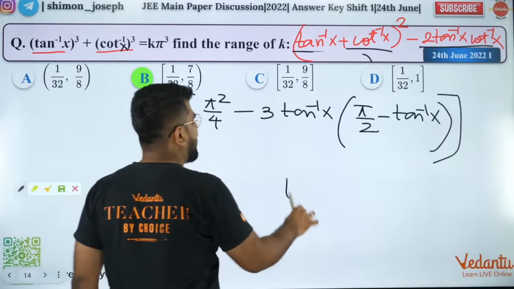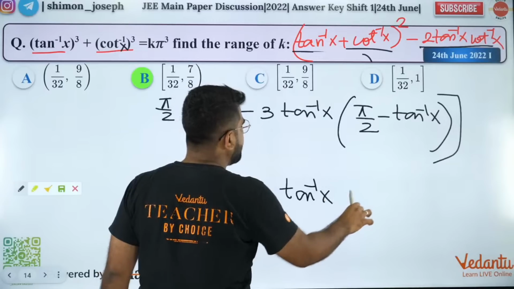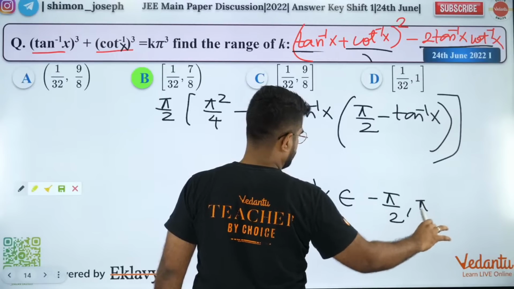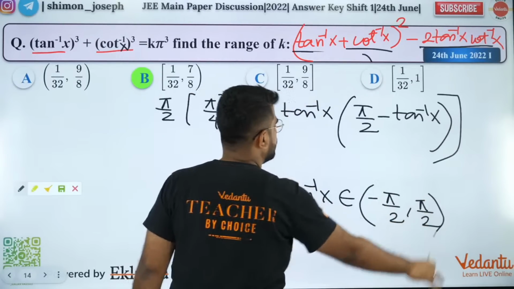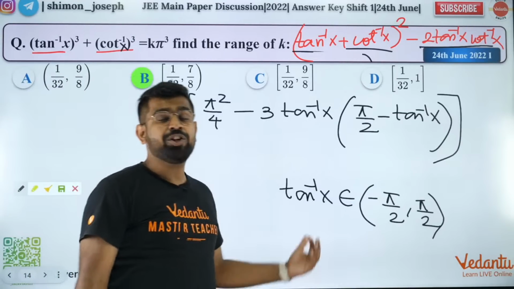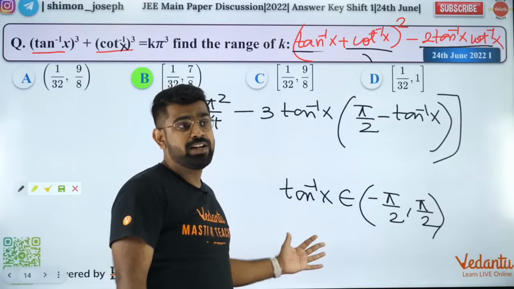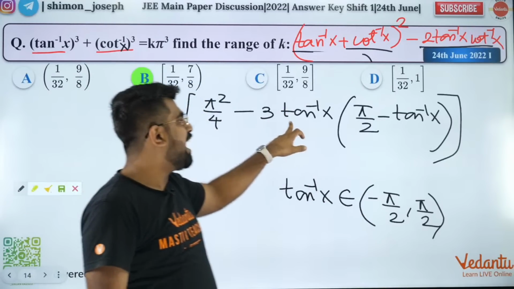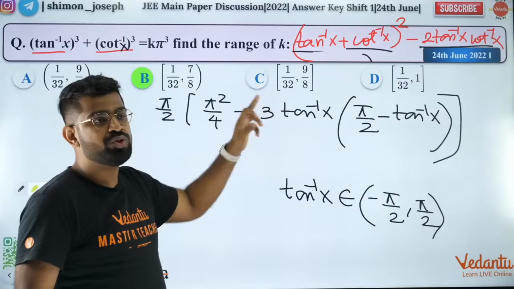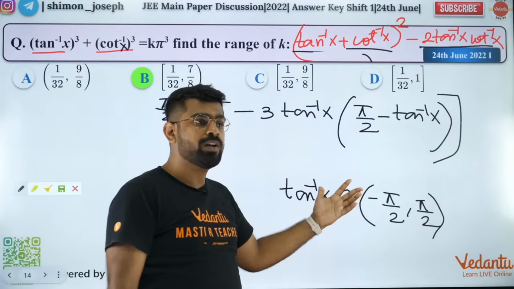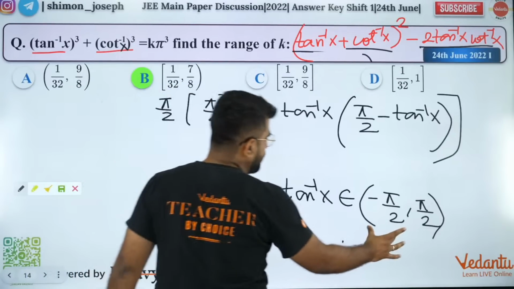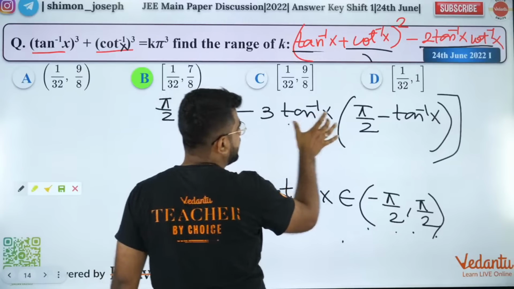What are the values tan inverse of x can take? Tan inverse of x belongs to minus pi by 2 to pi by 2. So this is the range of values. Where do you check? You check at the end points and you check where the derivative of this is going to be 0. So you check at pi by 4 and also the end points.